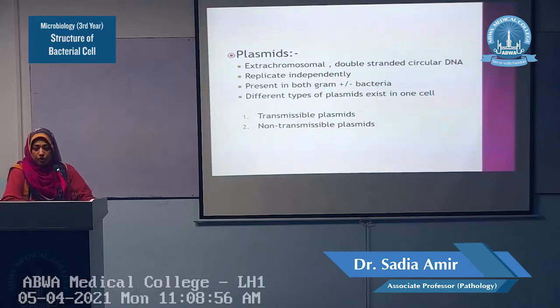This is a form of pilus which is involved in the process of conjugation. We will study this sex pilus and the process of conjugation in the chapter of genetics, Inshallah, then you will understand it very well. So plasmids carry the genes for the sex pilus and for the process of conjugation. They have the transfer genes.